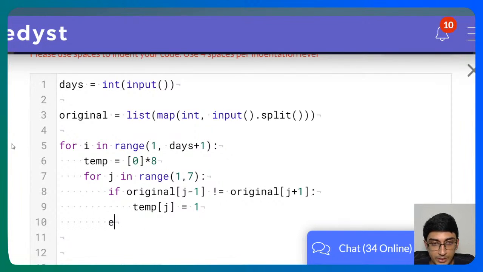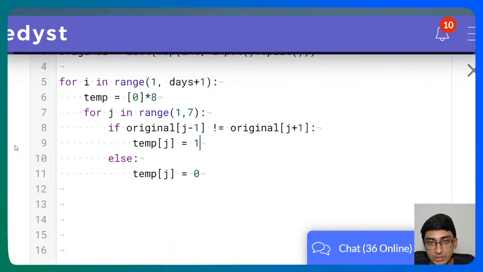Okay. Else, this means they are equal. So the previous one and the next one are equal. If they both are equal, we make temp of j equal to 0. This is what we do over here, right? Now we have still not addressed what we do with this one, right?